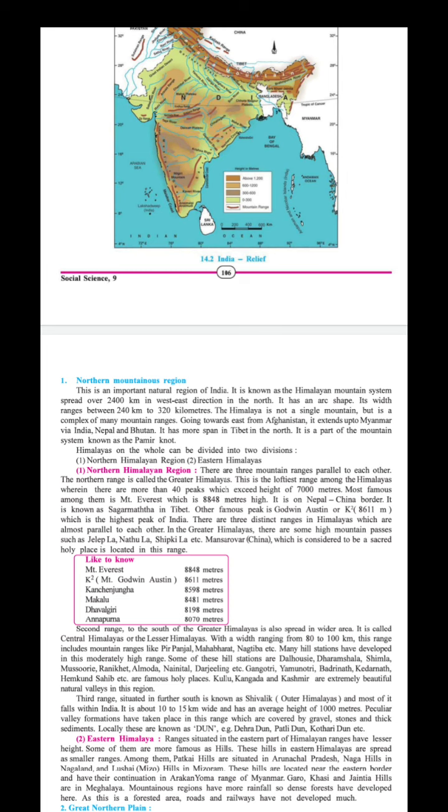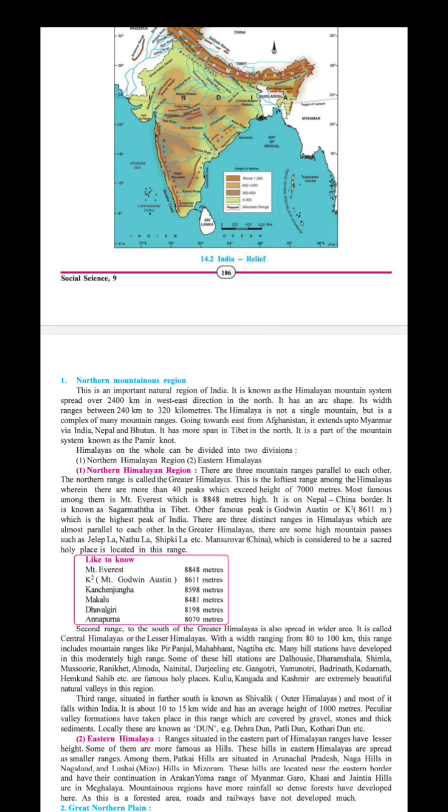Now Eastern Himalaya. This is the second part, the East Himalaya. The ranges situated in the eastern part of the Himalaya ranges have lesser heights. Some of them are more famous as the hills. These hills in the eastern Himalaya are separate small ranges. Among them, Patkai hills are situated in Arunachal Pradesh, Naga hills in Nagaland and Lushai or Mizo hills in Mizoram.